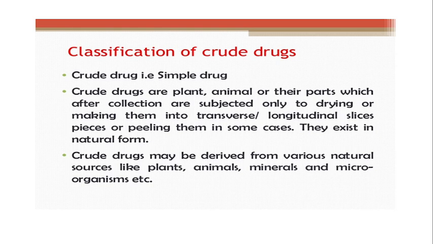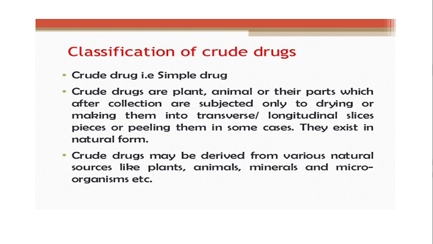Today's topic is classification of crude drug. Before going to classification of crude drug, what actually does crude drug mean? Crude drugs are plant, animal or their parts which after collection are subjected only to drying or making them into transverse and longitudinal slices, pieces or peeling them in some cases. They exist in natural form.